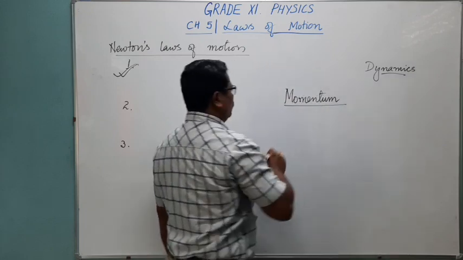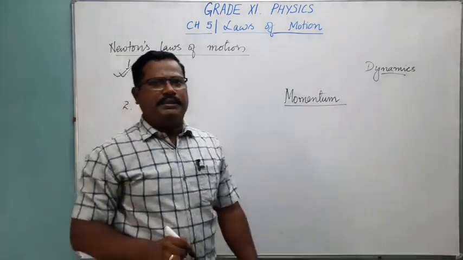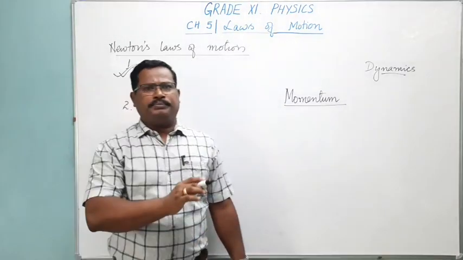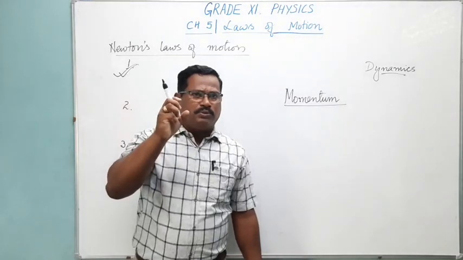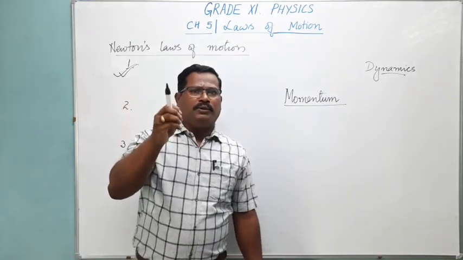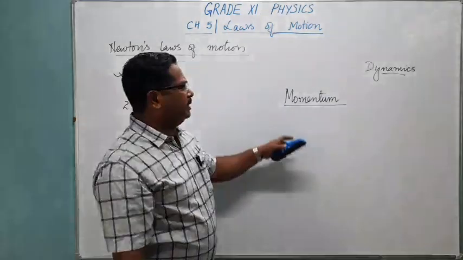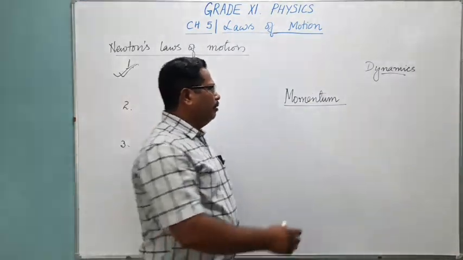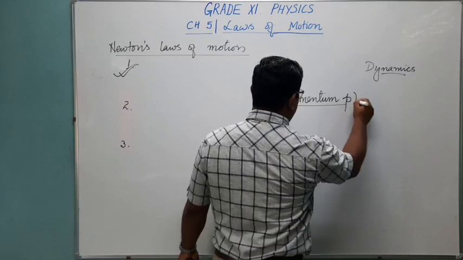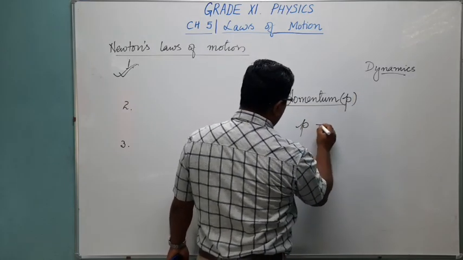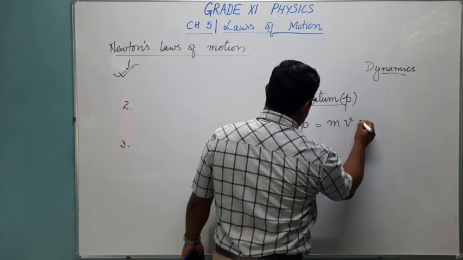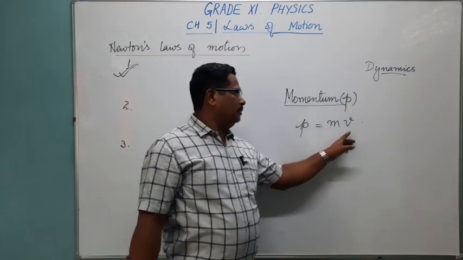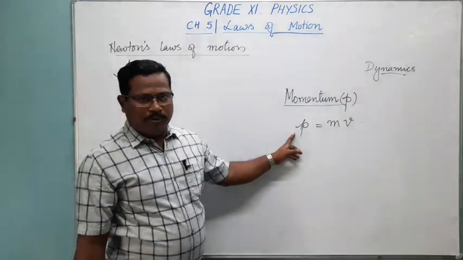Momentum is the quantity of motion that is contained in a moving body. If a body is in motion, how much quantity of motion the moving body possesses, we measure with the help of this term called momentum. Mathematically, momentum generally we write as small letter p. P is equal to m into v. Multiplying the mass and velocity of an object, we can find out its momentum.